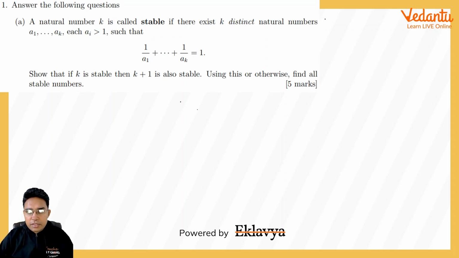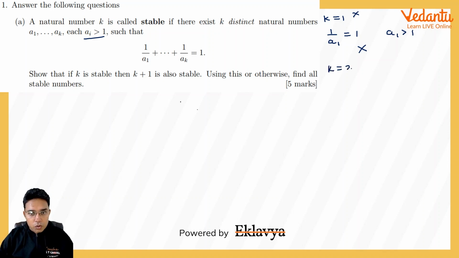So let us first check for k equal to 1. I think if k is 1, then we will be taking only one number, that is a1. So 1 upon a1 should be 1. But because of this condition that a1 has to be greater than 1, I think this is not possible. So k equal to 1 cannot be a stable number.